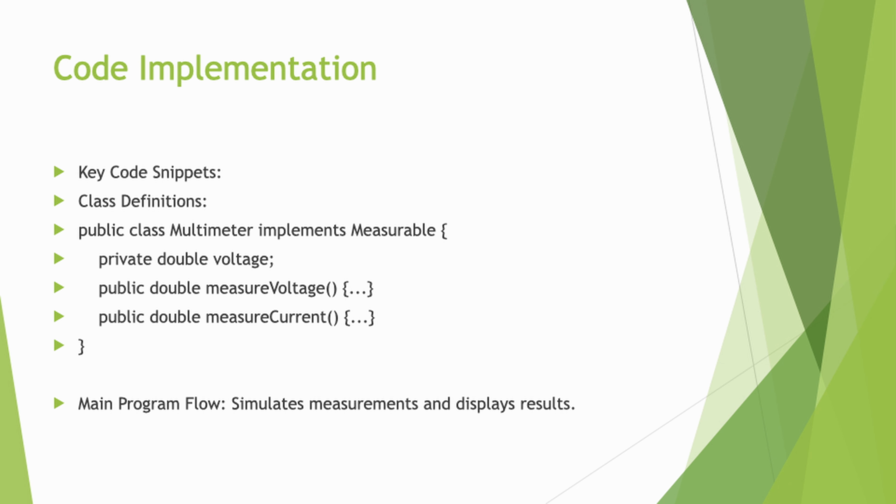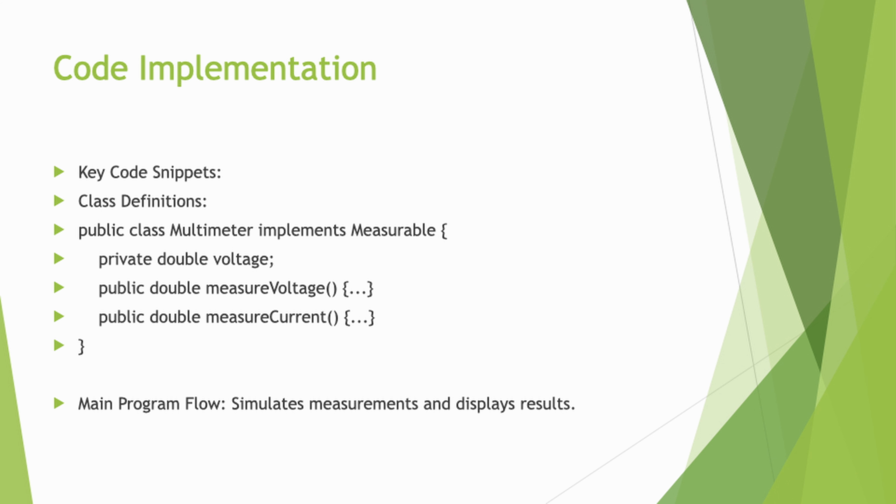Hello everyone, myself Abhinav Suresh. I'm going to explain the further part of this presentation, code implementation. Here are a few key code snippets. Multimeter is a class that implements an interface called measurable. This is typical of object-oriented design, where a class implements an interface to ensure it provides specific functionalities.